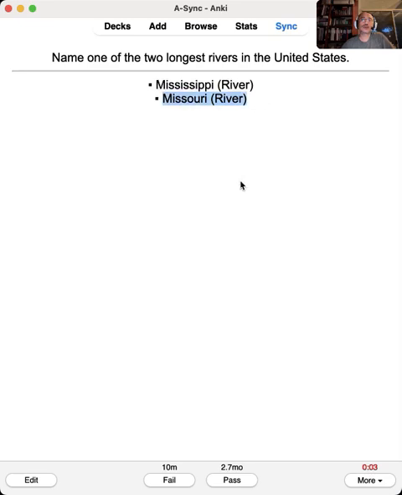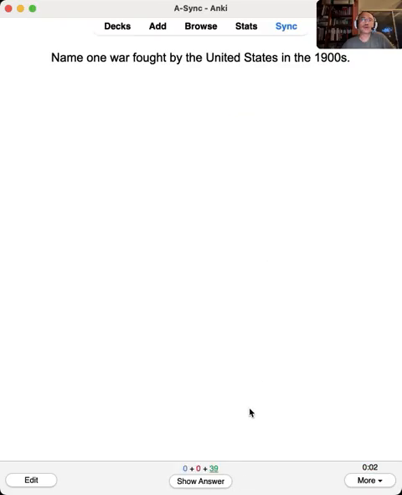Missouri River. Mississippi River. Name one war fought by the United States in the 1900s. World War I and World War II.